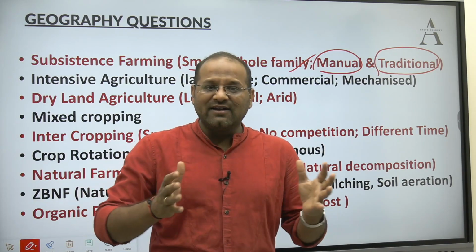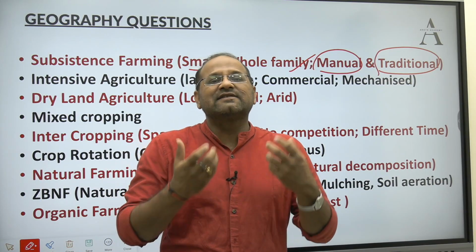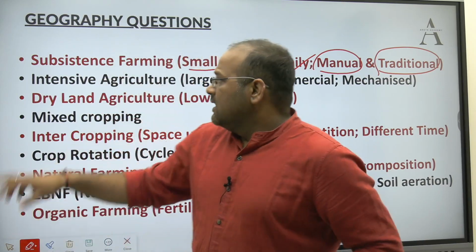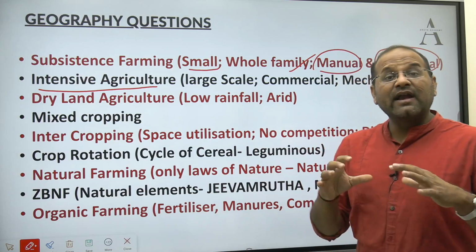They don't have land, they don't have that technology that they will produce extra and sell in the market. They are only producing for their consumption. Okay. Next we have intensive agriculture. The name itself is suggesting very intensive.